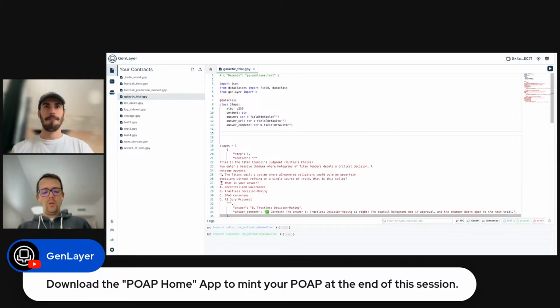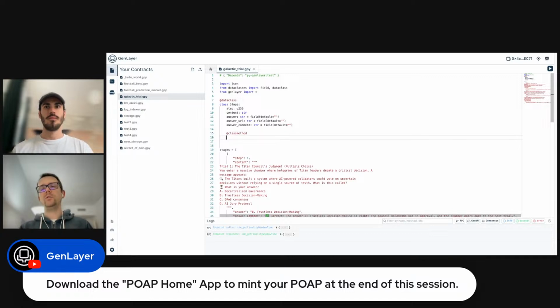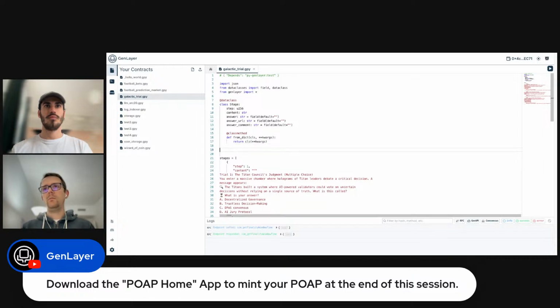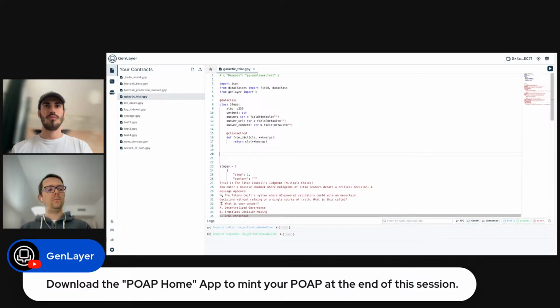We are going to also, for convenience, define here a class method to allow us to load in an easier way all the stages into our contract state. It's going to be the from_dict, right? And we're going to return an instance of this data class.